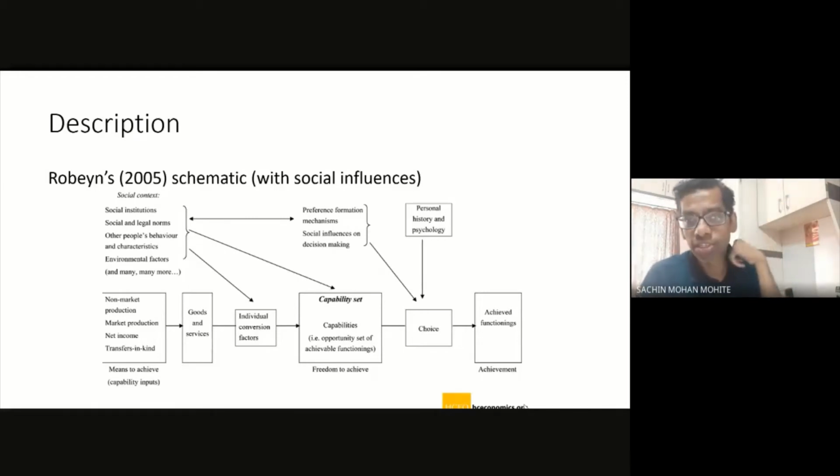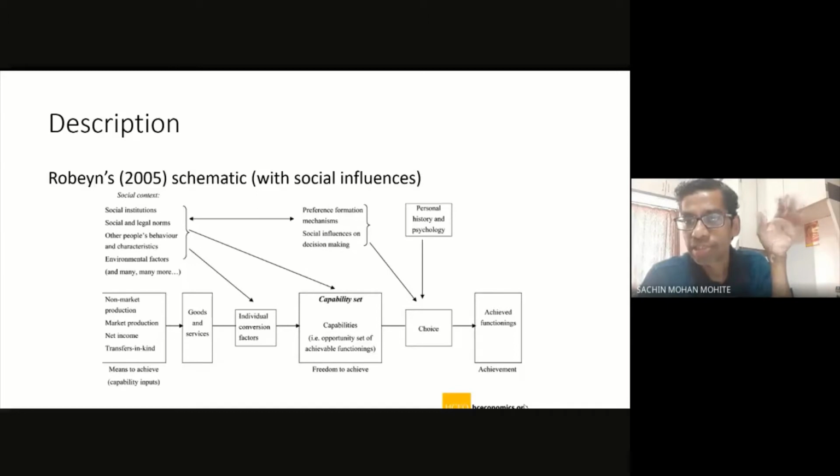It could be just a cultural norm, or there could be certain things coming through a value system or a culture, or maybe religious ideological positions. So there could be a number of factors which will ultimately influence our conversion of commodities into capabilities.